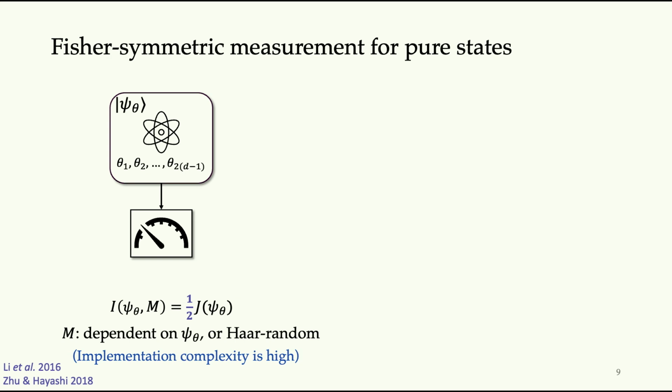And in terms of pure states, if you do tomography of a pure state, and the number of parameters is 2d minus 1, then the optimal coefficient of this proportionality is 1/2. And you can actually find some measurement that achieves this relation, which is I equal to half of J.